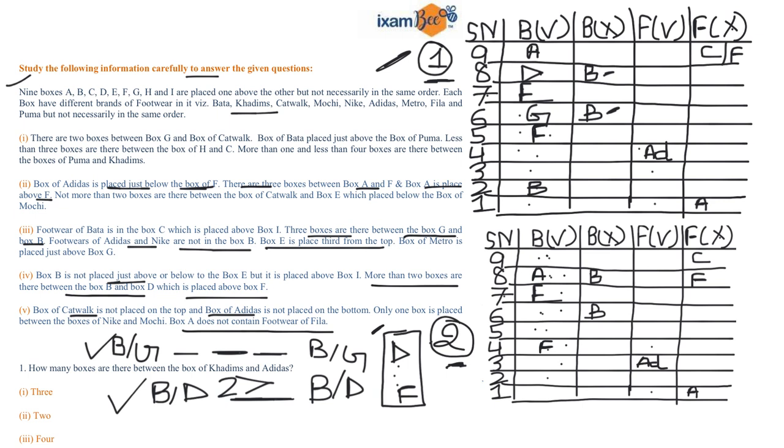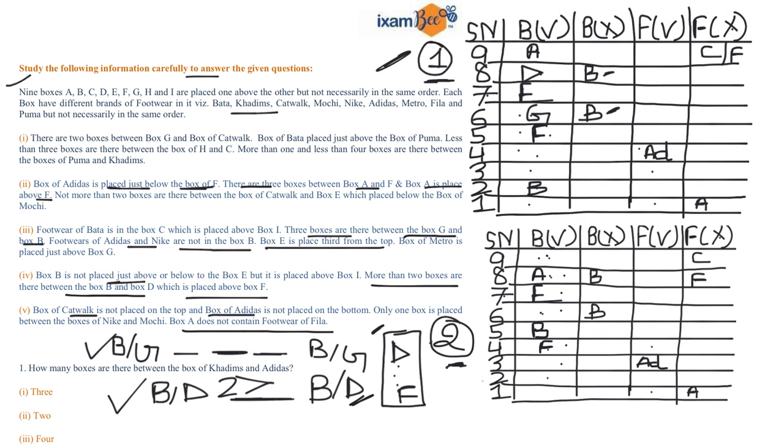position as well. So if I'll try fixing B at 5th position, right, and we know that there is a gap of 3 boxes between B and G, right? So I cannot place G above, because if I place G above, then I have to place D at 6th position, because D is above F. So this condition will also get failed.